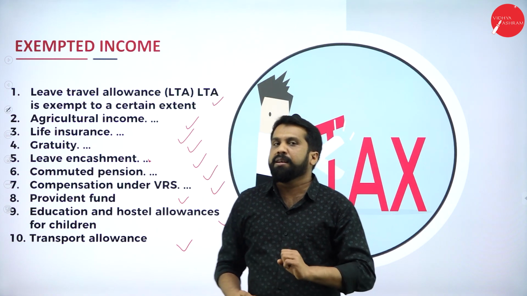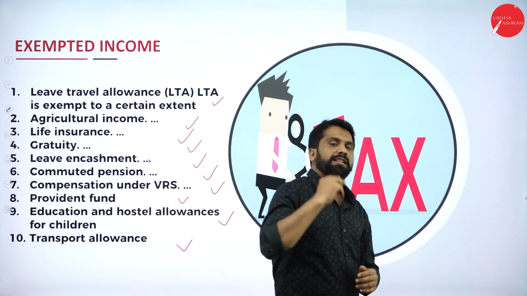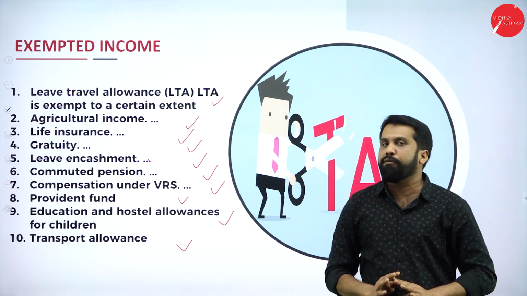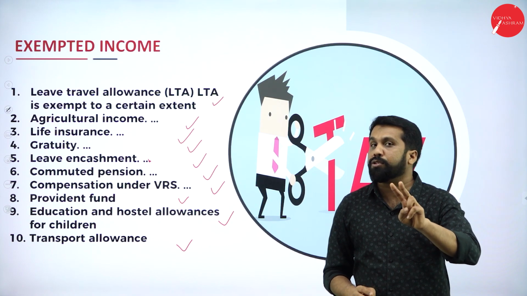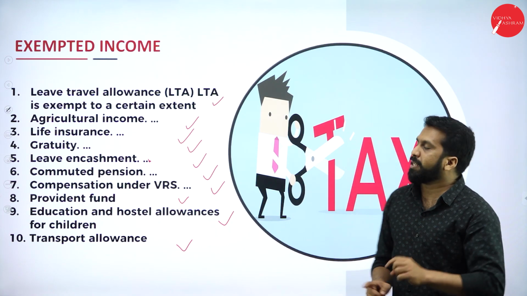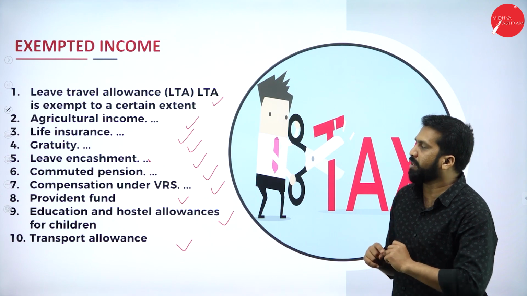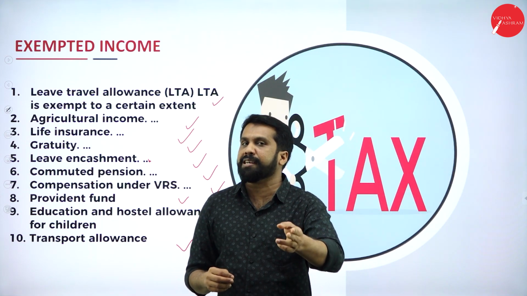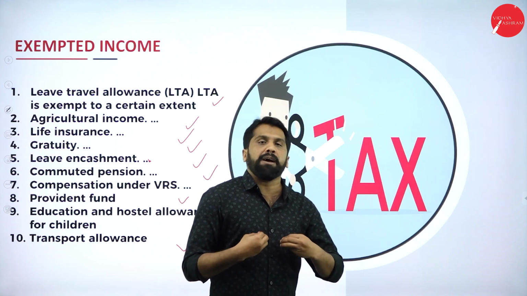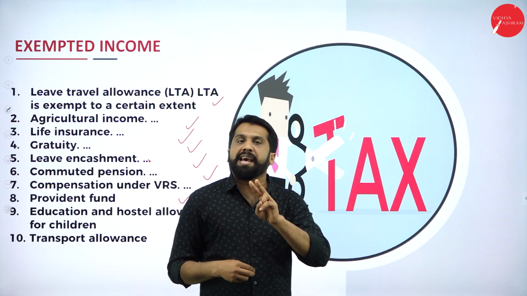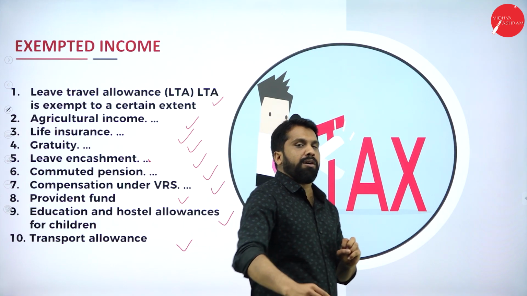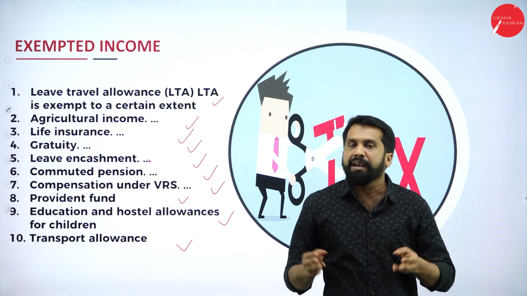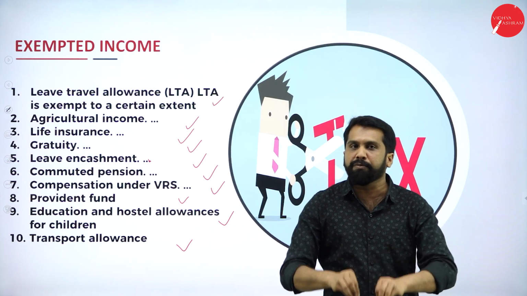Very simple. Every month if I get 2 days leave, and I don't take that leave and I come to office and work for those 2 days also, that we call leave encashment. Every month, how many leaves do I have? For example, other than Sundays, I have 2 days leave. I have permission to take 2 days every month. Now, almost every month those 2 days leave I have not taken. I came to office. I worked.